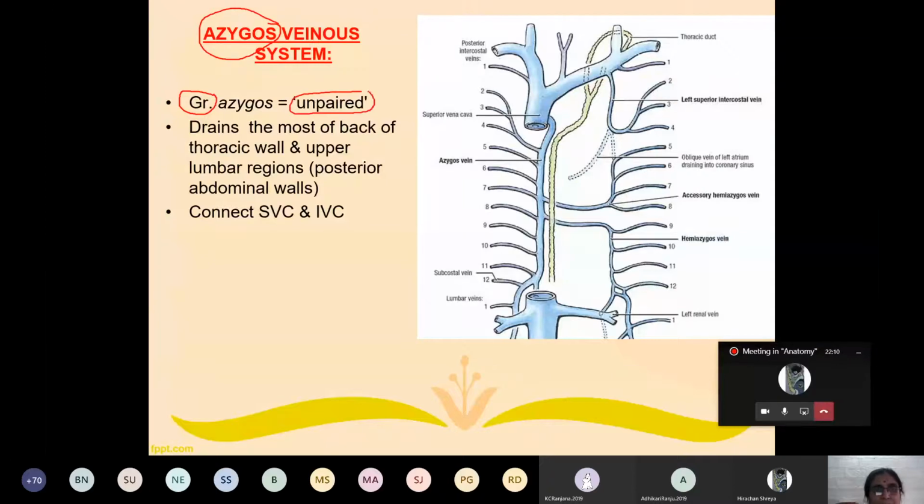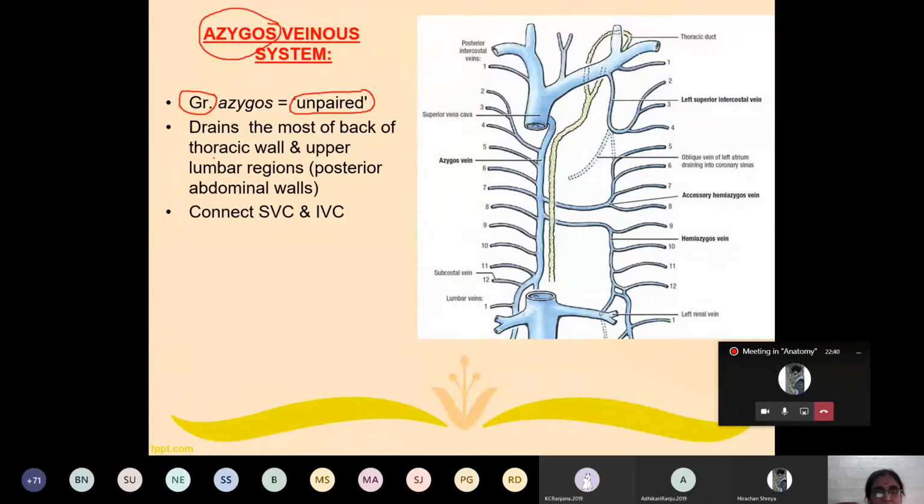You have studied till now that every vein has its own accompanying artery. This is the only vein in our body which is unpaired, which does not have its own accompanying artery. That's why it is known as azygous venous system.